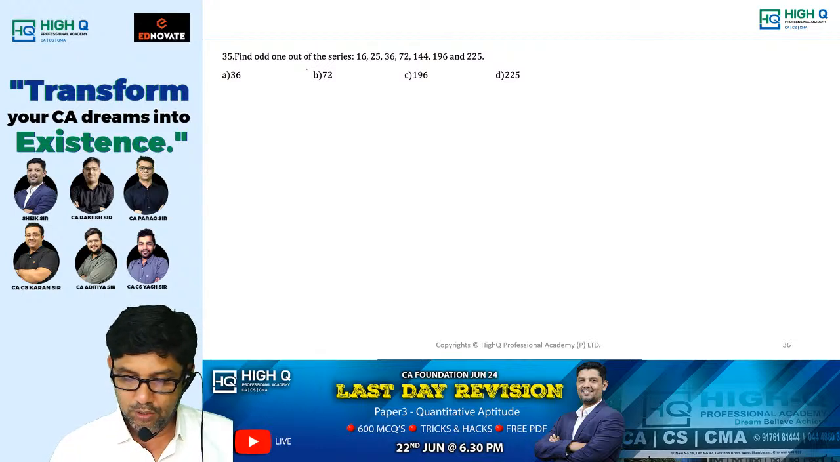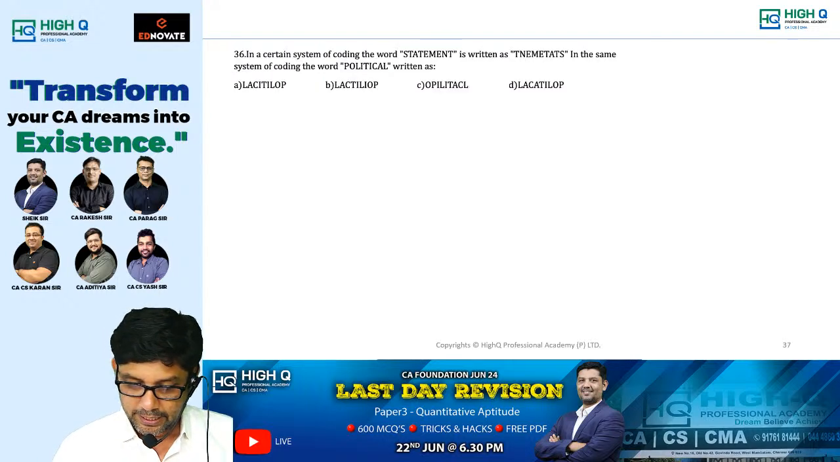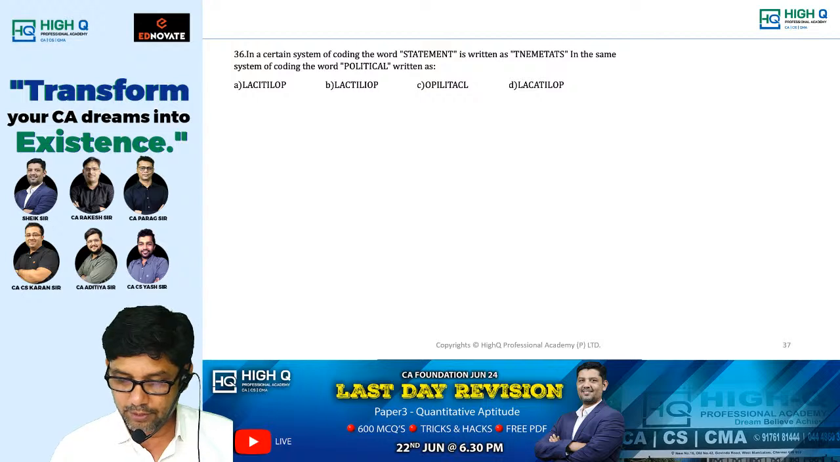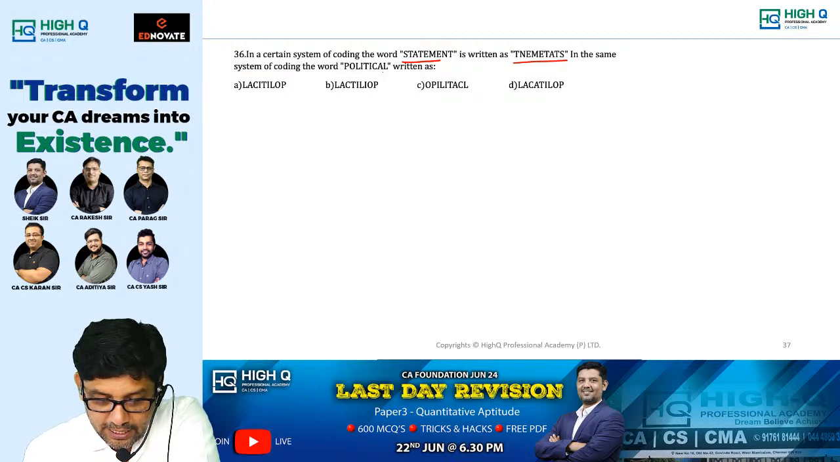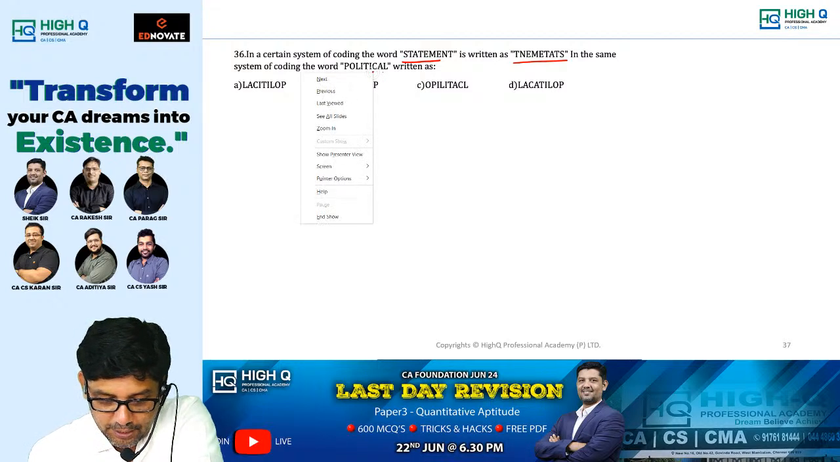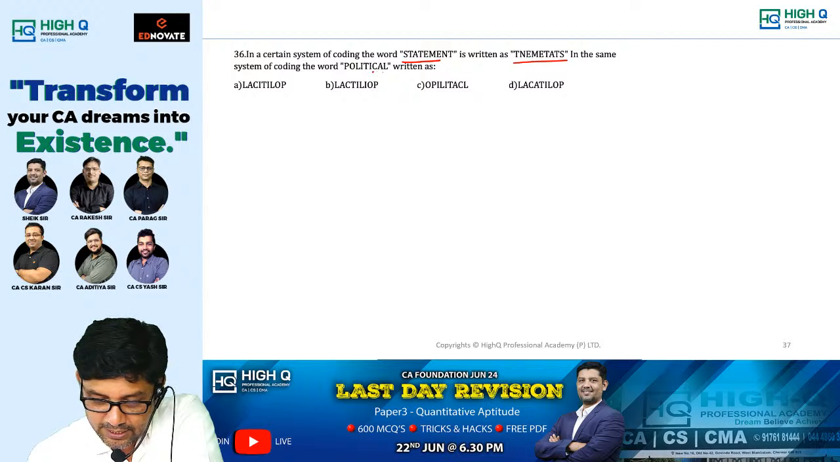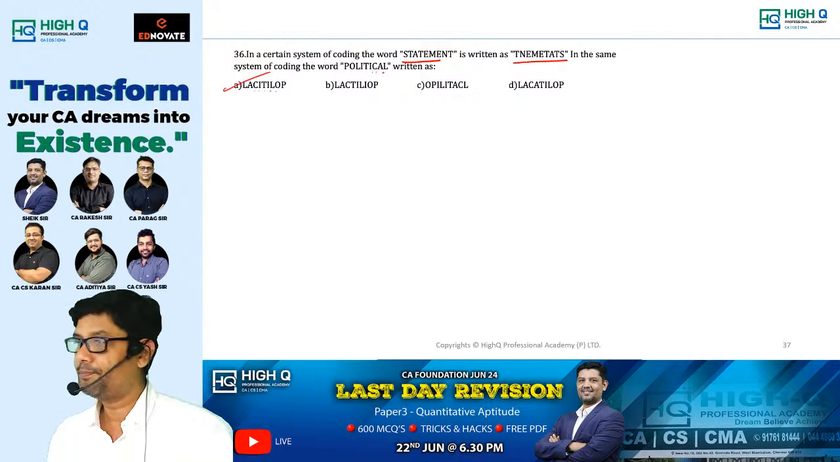Find the odd man out of the series. 16, 25, 72. Perfect square, sir. In a certain coding, the statement is given this way. Mirror image, sir. So political will be what? LAC. Am I right, my dear? First 3 letters LAC. All are like that only. LAC. Last letter must be P. Political. Option A.